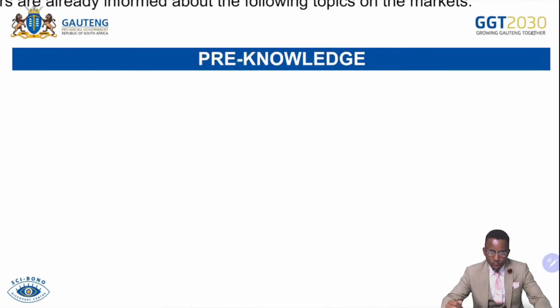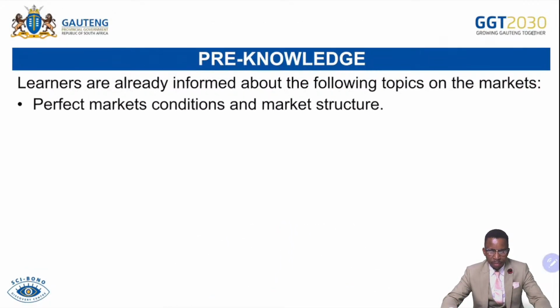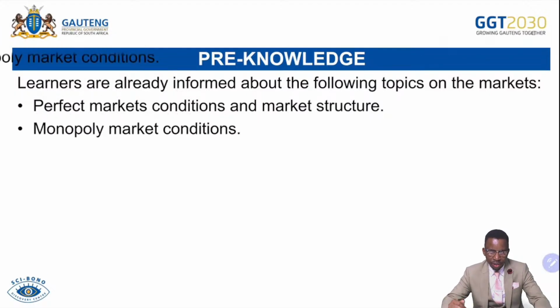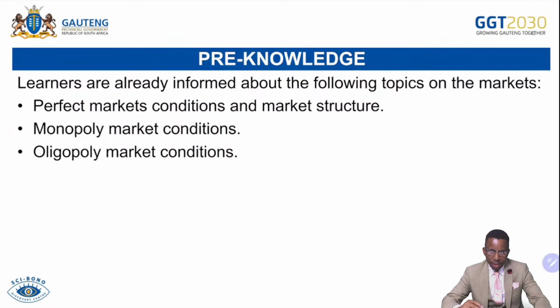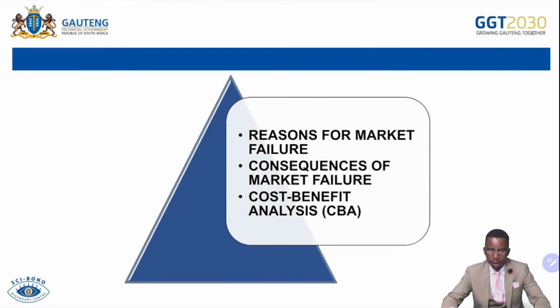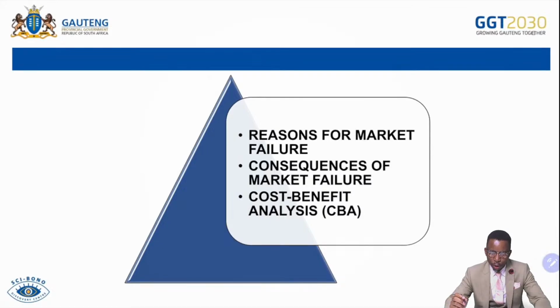It is believed that you already have the following information on the markets: perfect market conditions and market structure, monopoly market conditions, oligopoly market conditions, then monopolistic competition. You are already informed about this. We have covered this together in these previous lessons. So the focus is on reasons for market failure, and then we talk about the consequences of market failure, and then cost-benefit analysis. I will give you the breakdown right now.